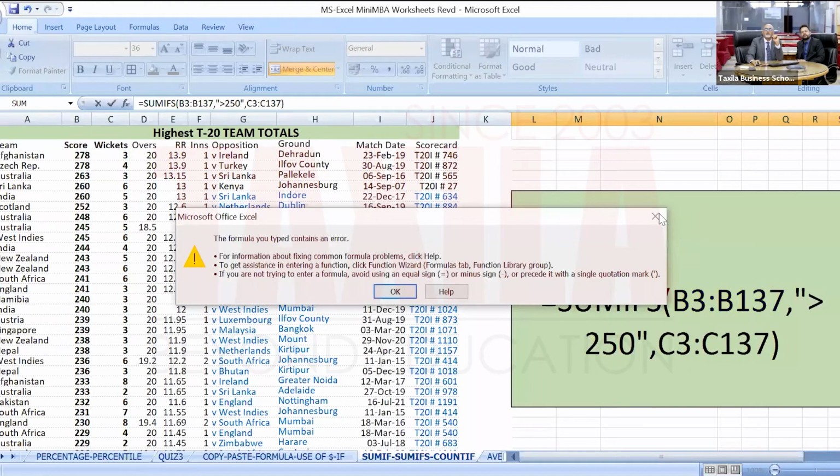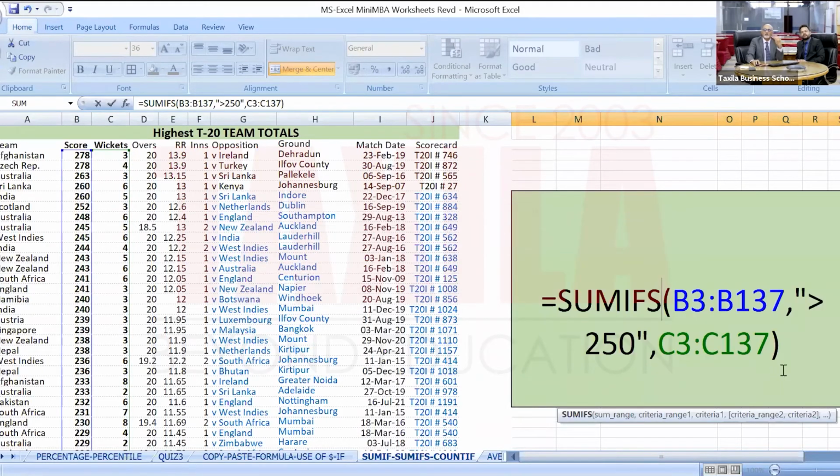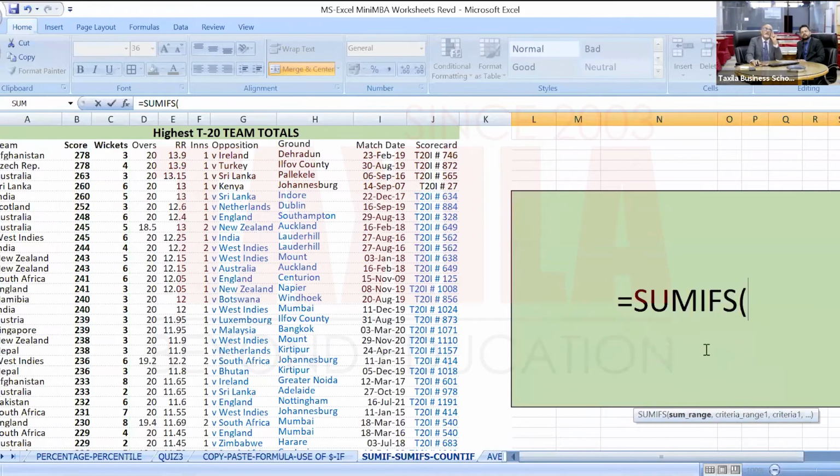Okay, sorry. Let me start writing again because that will be more clear. So my formula is equal to SUMIFS.